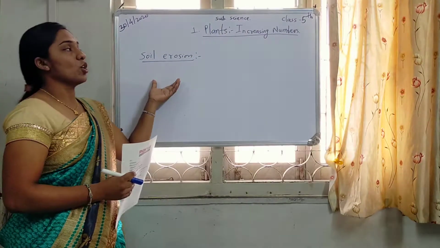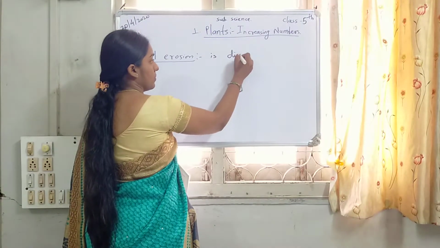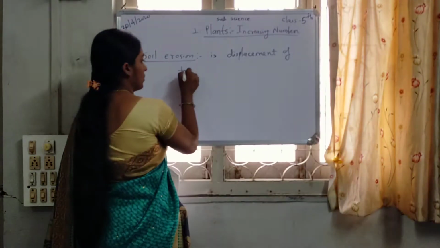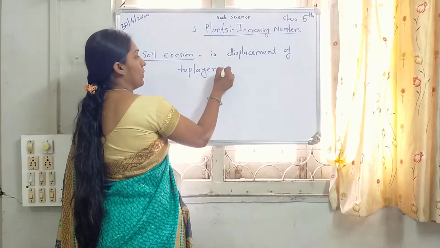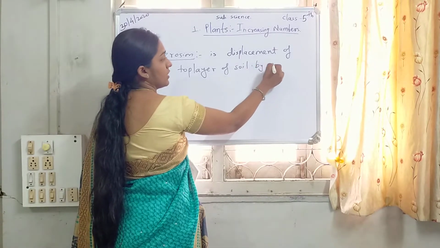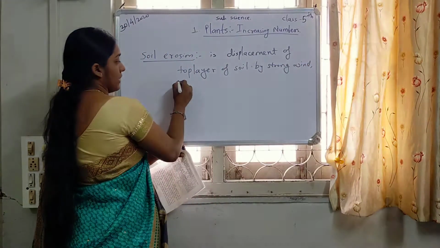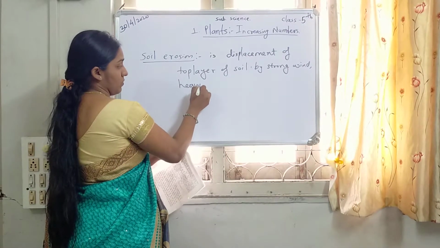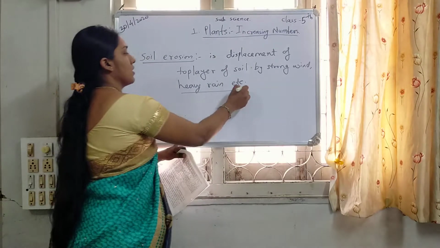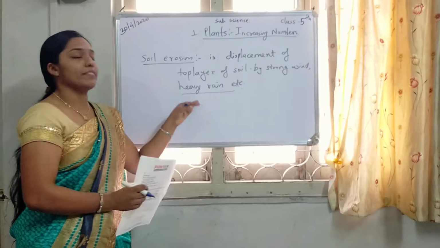The displacement of the top layer of the soil by strong wind, heavy rain, etc. There are many factors. Soil erosion is the displacement of the top layer of soil by strong wind or heavy rain.